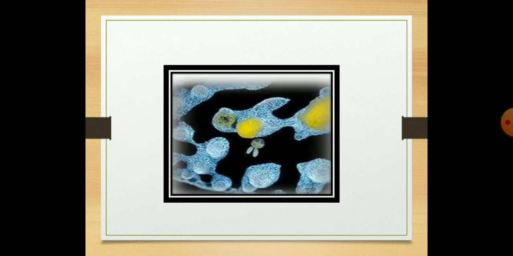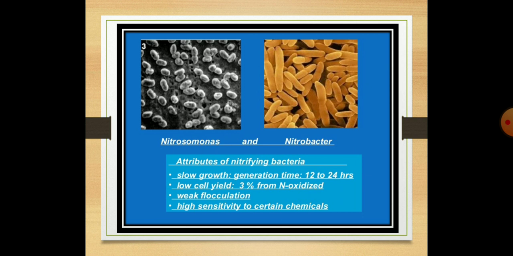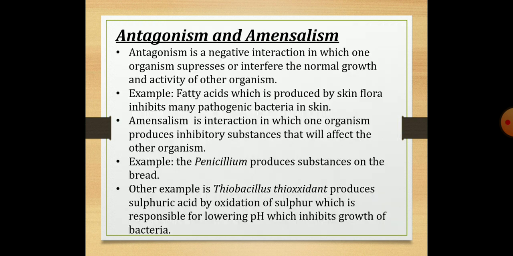This is the Escherichia coli, which is found in the intestinal tract of humans. This is Nitrosomonas and Nitrobacter. Next, we will see about the negative interactions. The first one is antagonism and amensalism.